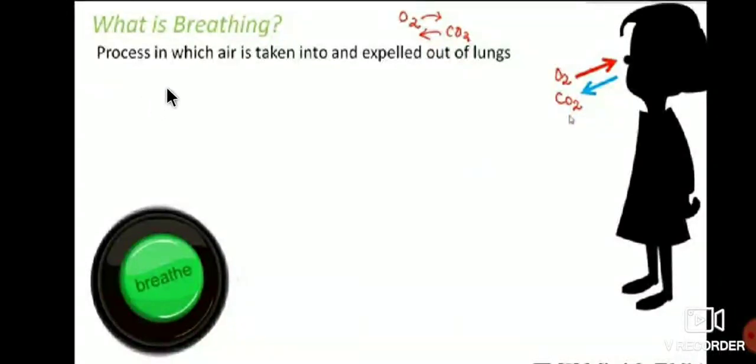So the simple definition, if you write, is the process in which air is taken into and expelled out of the lungs. Taken into means we breathe in, and expelled out means we breathe out the air from our lungs through the nose.